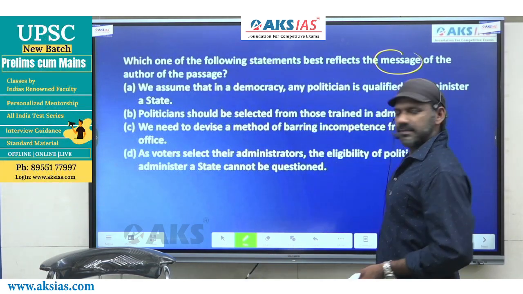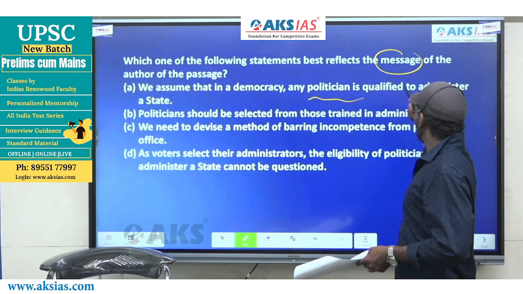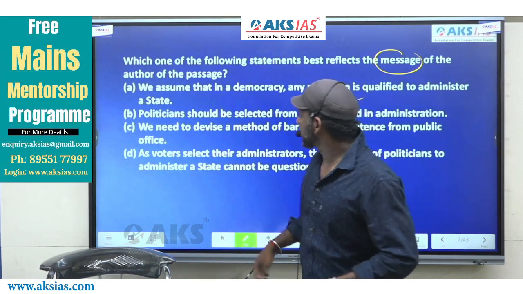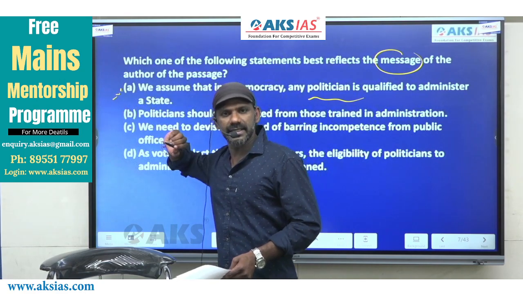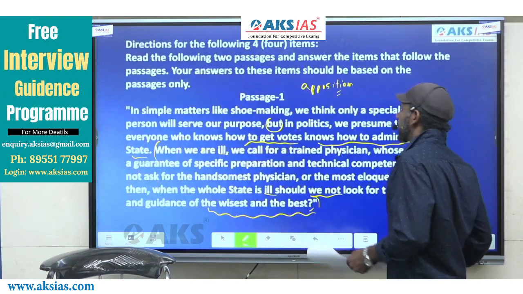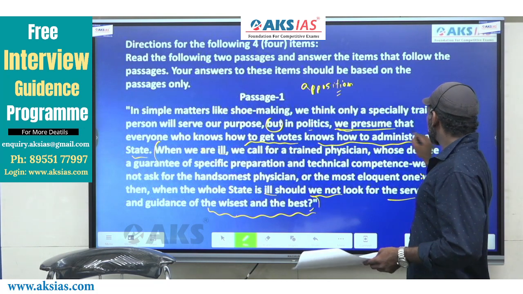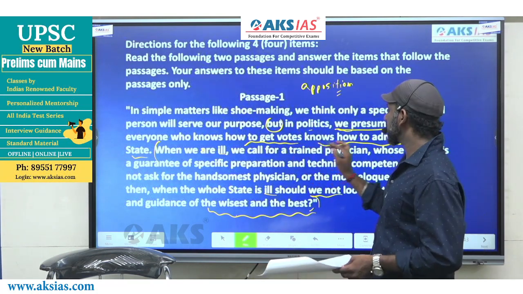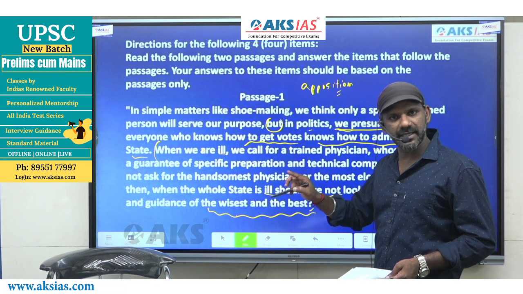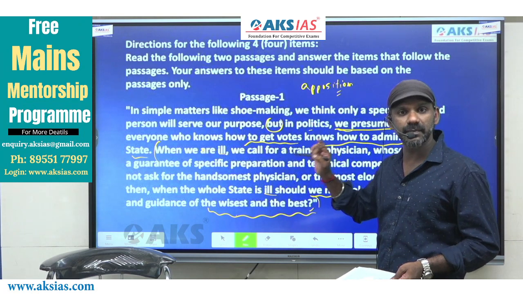We assume that it must be positively judged. We assume that in a democracy, any politician is qualified to administer a state. Option A is negatively judged, so undoubtedly it cannot be the message conveyed by the author. It is given there very clearly in the paragraph: in politics, we presume that everyone who knows how to get votes knows how to administer a state. That is given there in the paragraph, but it is not talked about in the last part, and this is not the message conveyed by the author.